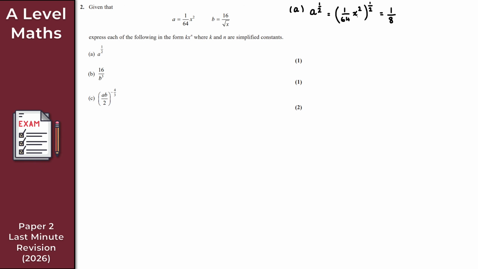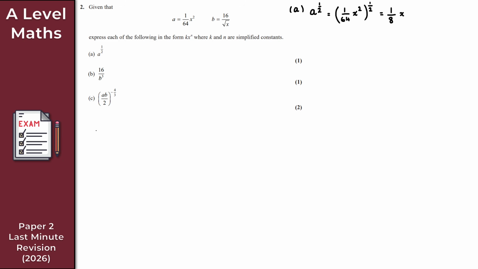And then for the x squared here, this is the second part now, x squared raised to the power of 1 over 2. Well, just basic index laws here, right? So the powers are just multiplied together. 2 times 1 over 2 is just simply 1. So what I get here then is 1 over 8, x to the 1, which we just simply write as 1 over 8 x there. Okay, so hopefully nothing too challenging there for part A.